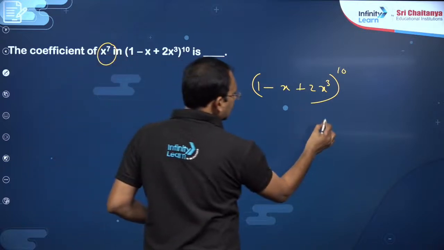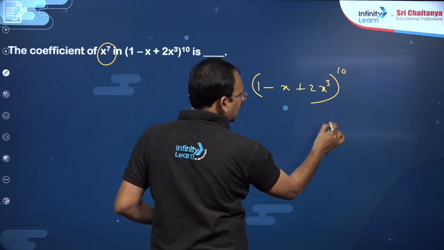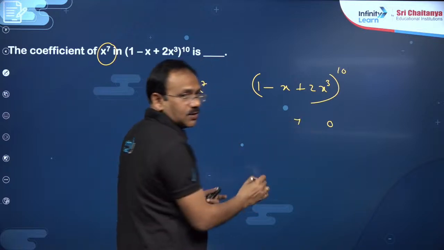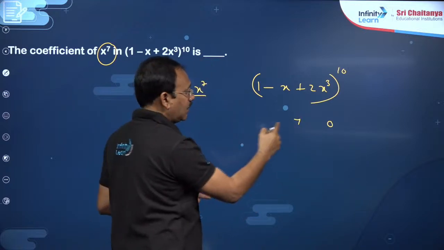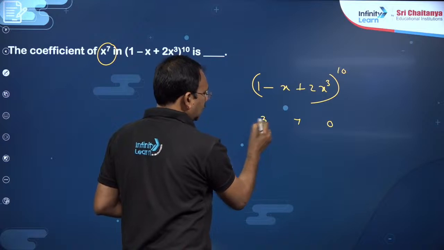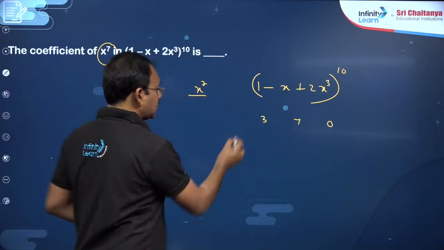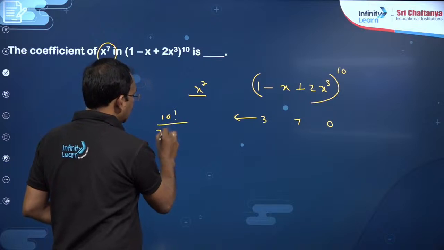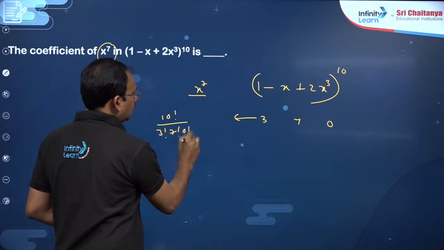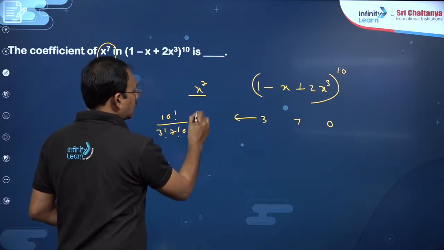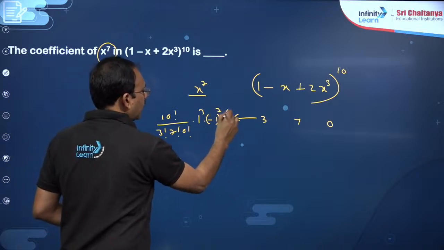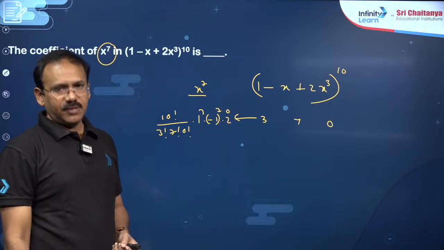So you write power 0 for the x³ term, and 7 for the x term. The total sum must be 10, and 7 is already covered, so 3 here. This is one combination. The corresponding term will be 10!/(3! 7! 0!) times 1³ times (−1)^7 times 2⁰. This is one term, dear students.